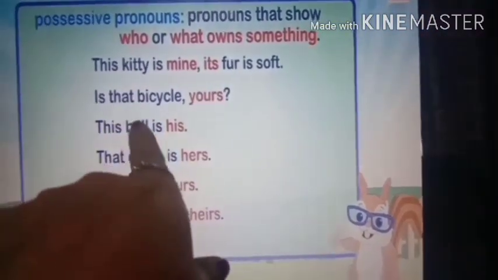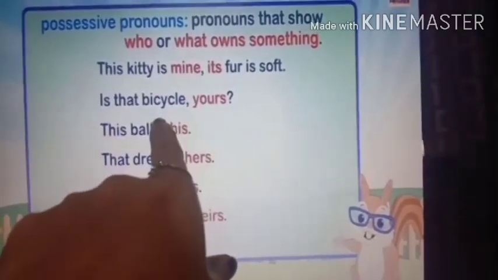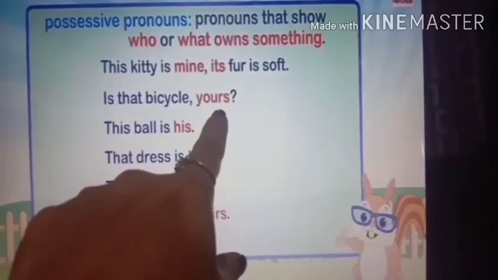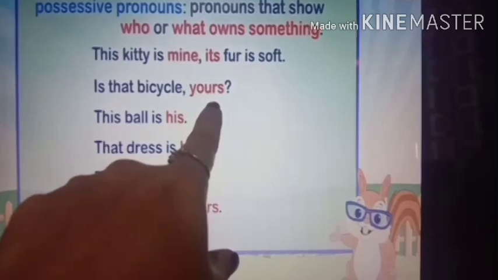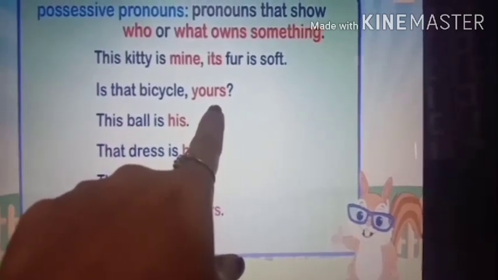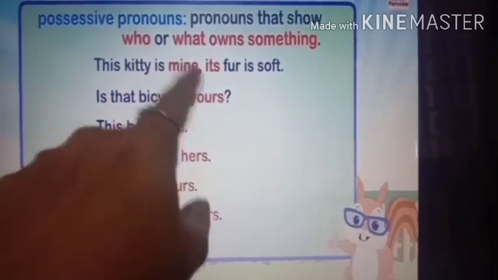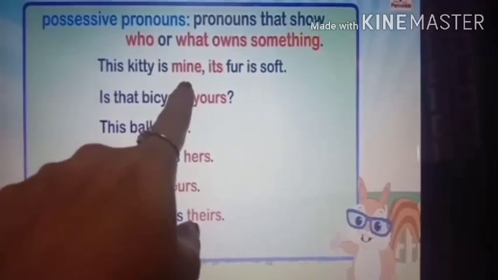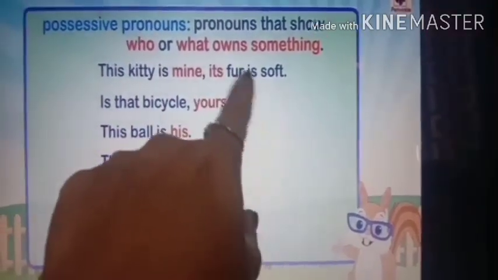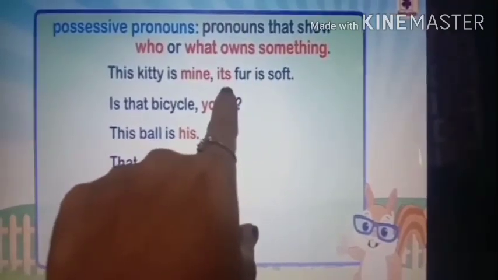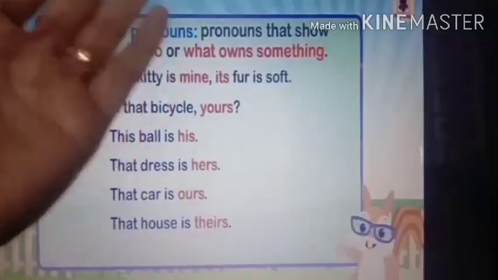Very good. Is that bicycle yours? Whose bicycle is it? Yours. So when you use the word who and you get the answer, that is a possessive. This kitty is mine. Whose kitty? Mine. Its fur is soft. Whose fur? Its. So you have to ask the question whose.